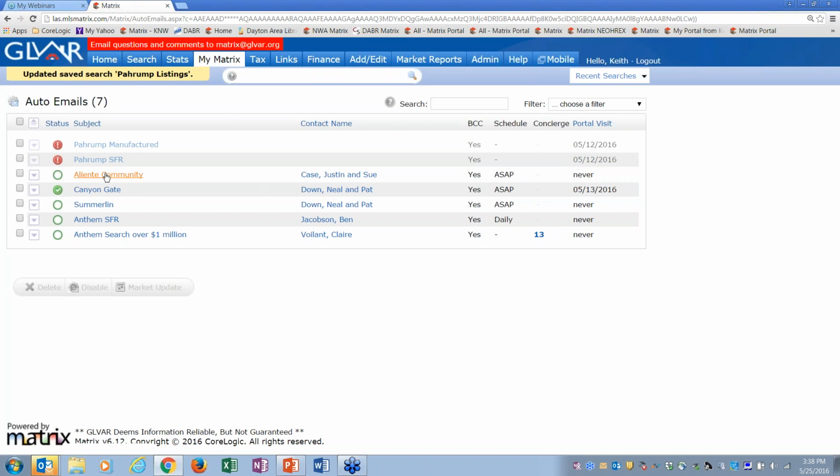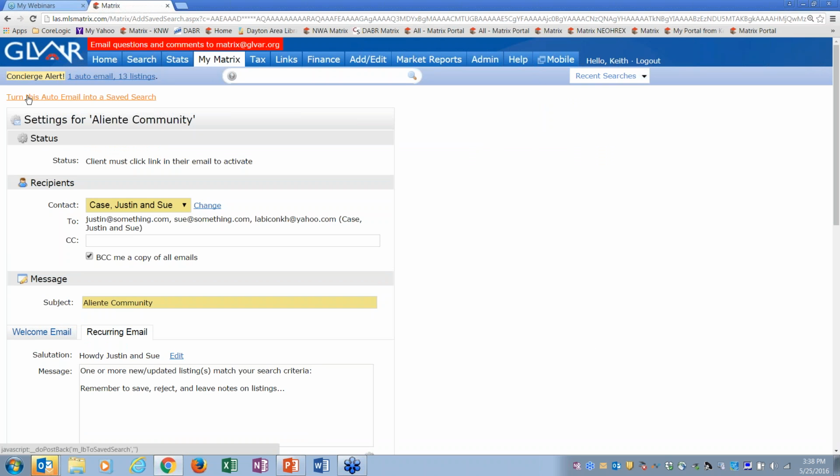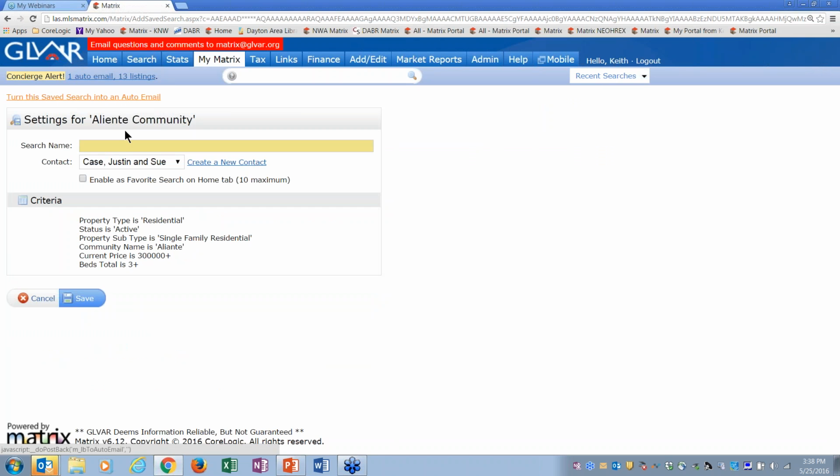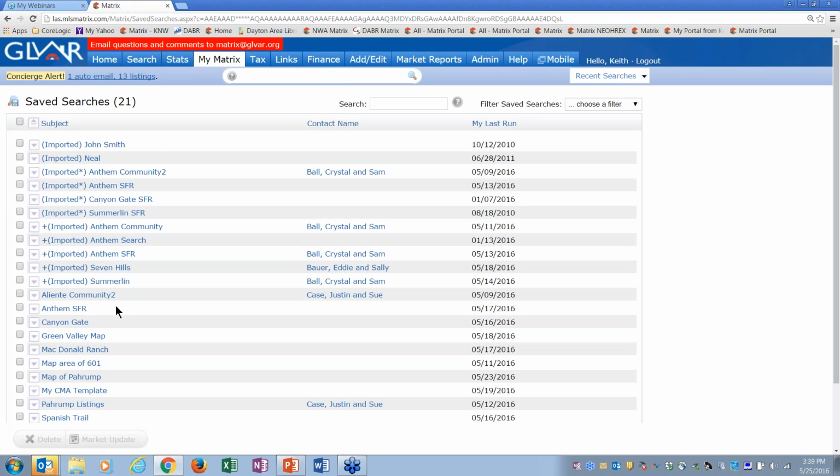In fact, I'll do this one too. I'll click on it, go to settings, turn this auto email into a saved search. And now I give it a name. Okay, let's save it here. And now it's not here. Where is it? It's back to being a good old-fashioned saved search, which is an inactive search. Okay? So that's your homework assignment.